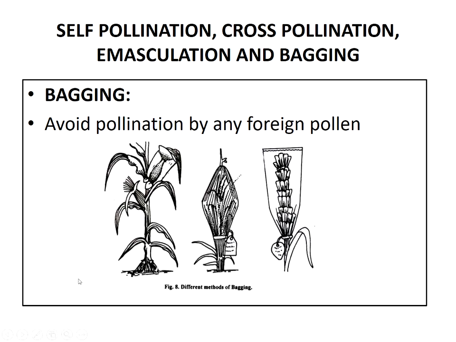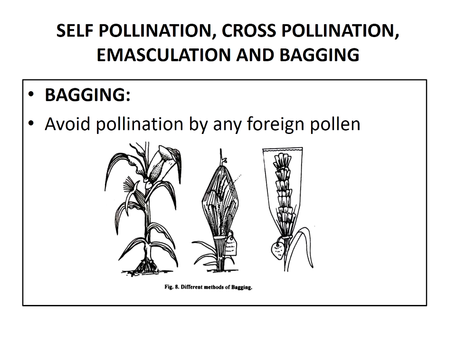So in the diagram, you are going to observe different methods of bagging. So these are the bagging techniques. The bags are tied to the base of the inflorescence or to the stalk of the flower with the help of thread, wire or pins.